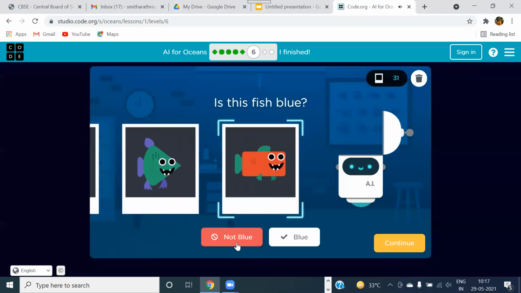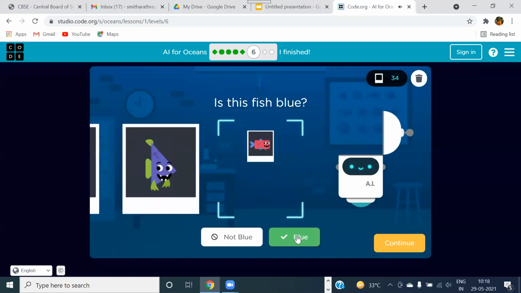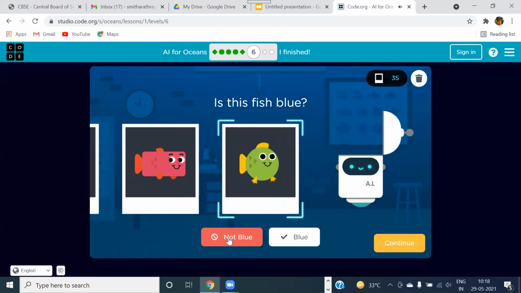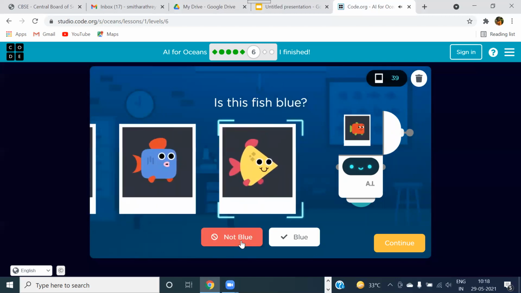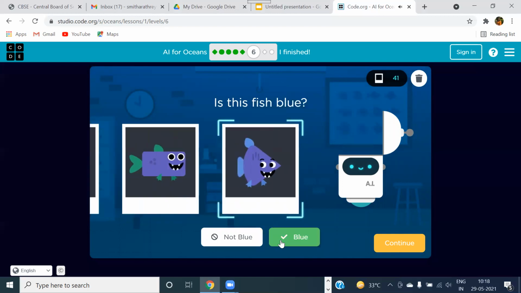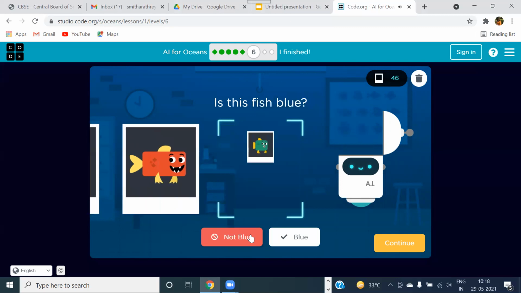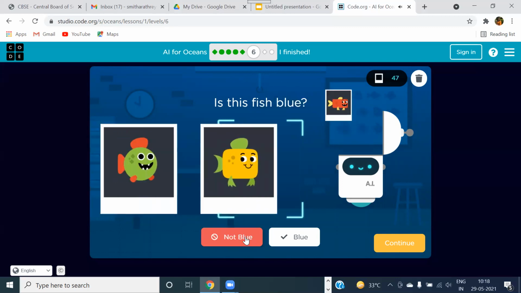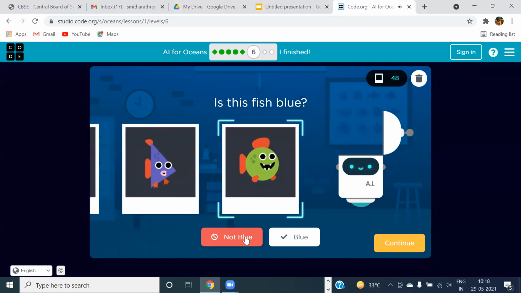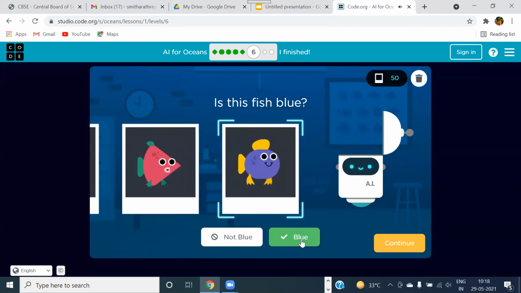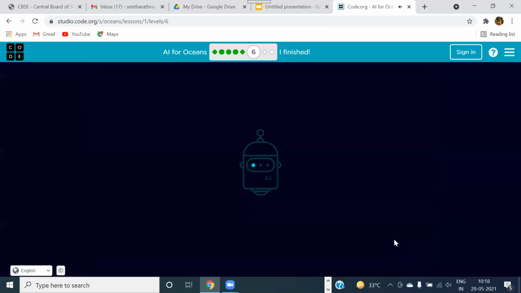Let's quickly train more. 50. I think 50 is a comfortable number for training. We are getting pretty good results at the end. You can go for more to get much better results. That is the difference between training more and not training more, obviously. So we have reached the 50 mark. Now I'll click on continue.